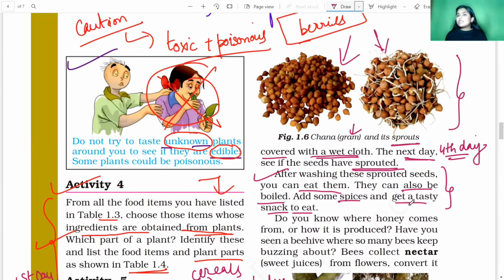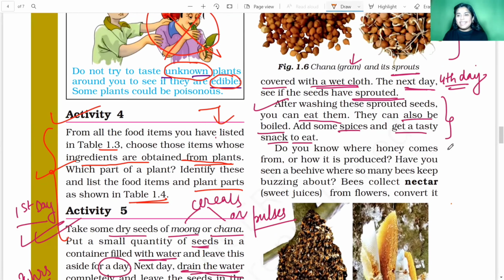We can do this process and eat those seeds because these seeds have an adequate amount of energy and are very proteinaceous. This provides you instant energy, and you can boil these seeds, add some spices, and make a tasty chatpata chaat from the seeds and then eat them. So try it at your home and make an evening snack from the seed and let me know in the next session.